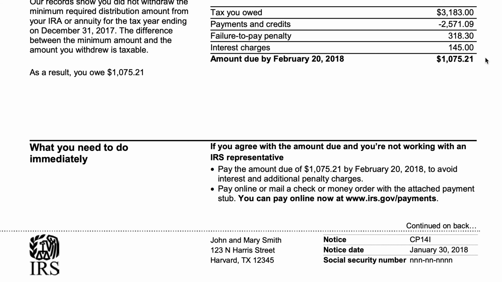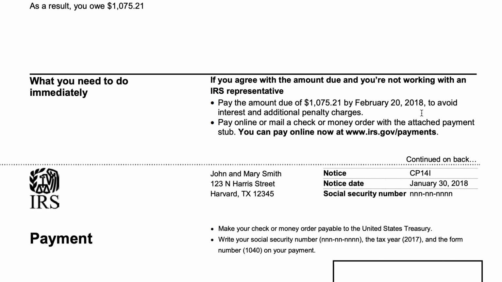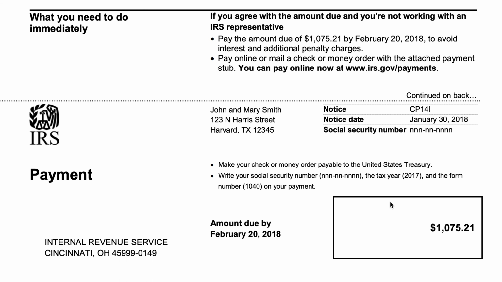You can mail a check or a money order with the requested payment to the IRS location indicated in this voucher. You can simply cut this off right here. You would make your check or your money order payable to the United States Treasury, and write your social security number, the tax year, and the tax form number, so IRS form 1040, for example, on your payment.